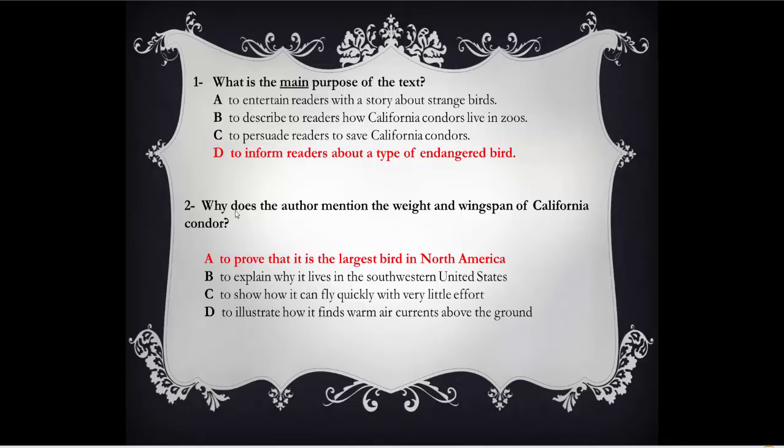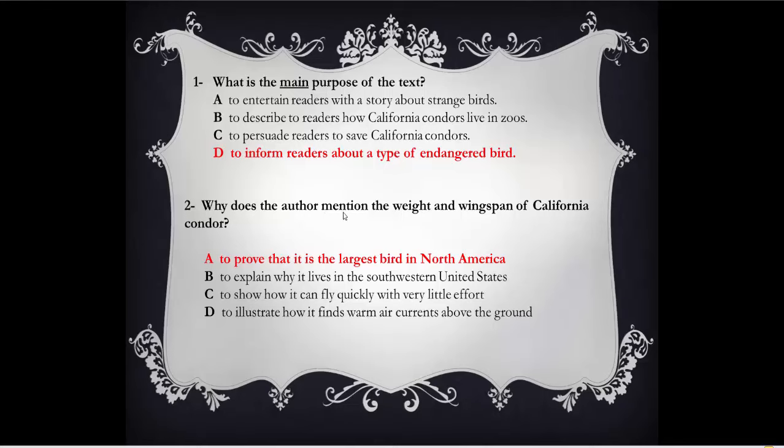Question 2. Why does the author mention the weight and wingspan of California condor? This is a good question. Why? Because usually in reading questions, we look for keywords. What's keywords? These are important words in the text of the question, which are mentioned in the text itself, in the passage. To save time, in order not to read the whole text, you look in the question for keywords.